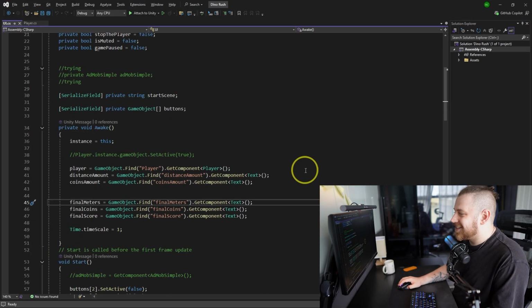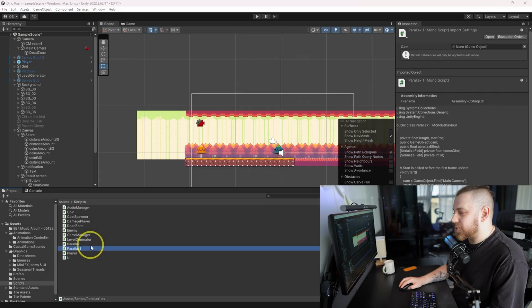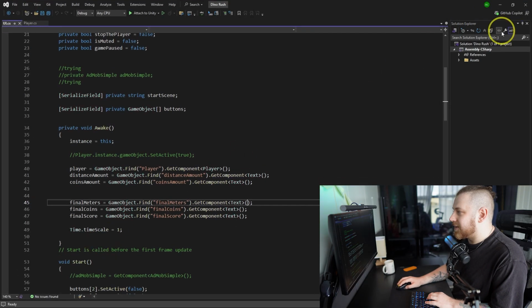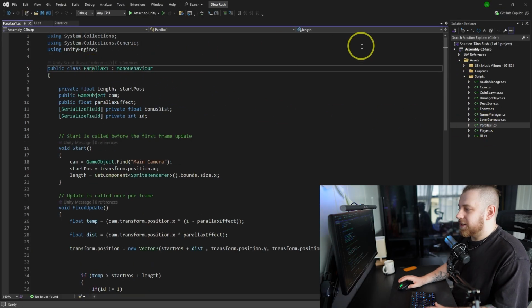Oh, what is that? Oh my. Okay, it's been shock after shock, to be honest. So if we're using Parallax 1 on the game objects, I'm going to delete this one, we don't need it. And then I'm going to find that parallax over here and I'm going to rename it.